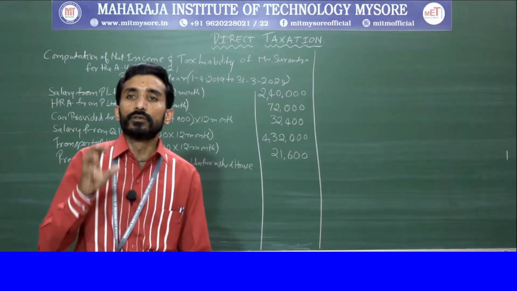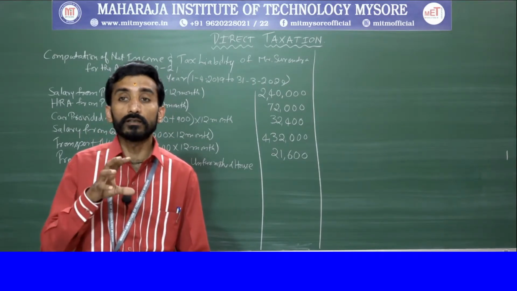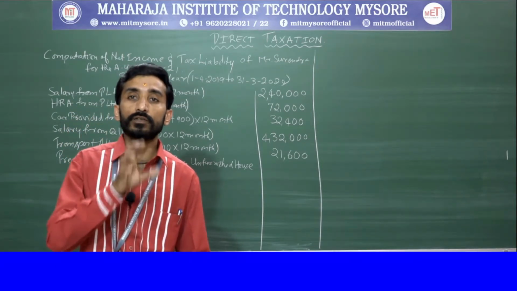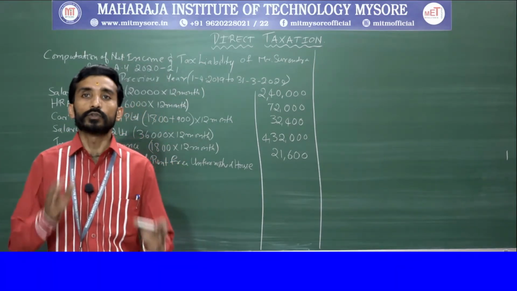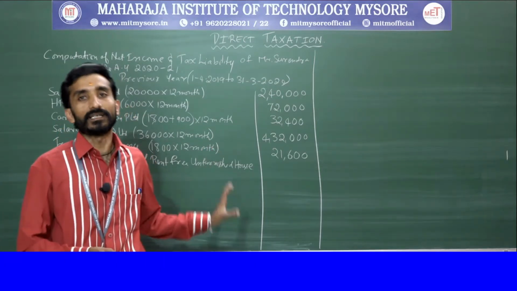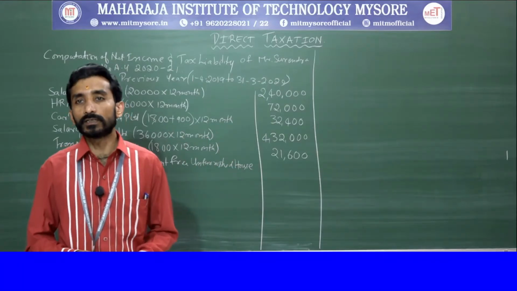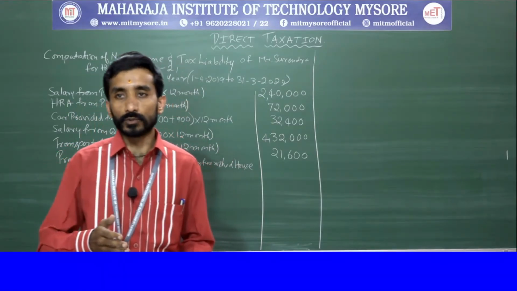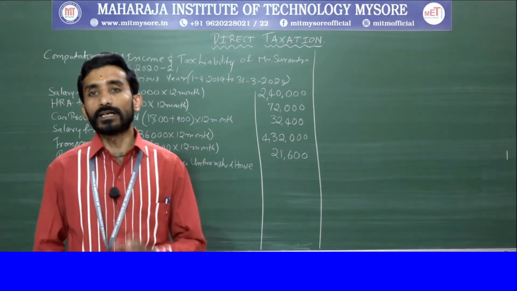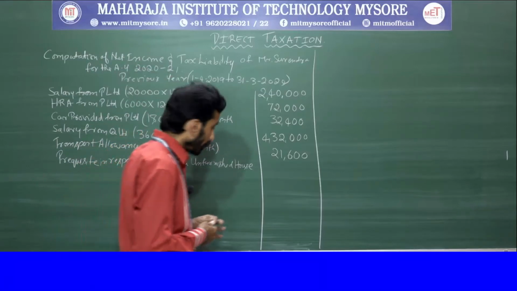Clear? So normally in the previous sessions, we calculated the value of perquisite with respect to rent-free unfurnished house independently. Now that particular component has been included in the salary problem. So now we need to evaluate the perquisite value with respect to rent-free unfurnished house. For that, the main component we need is salary.